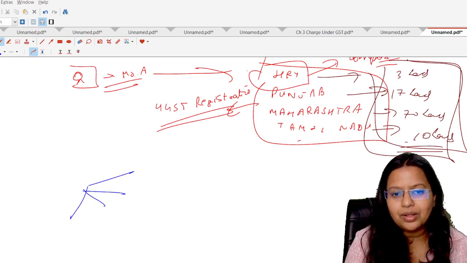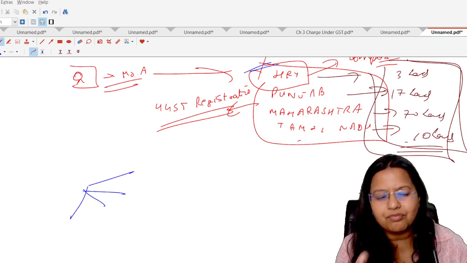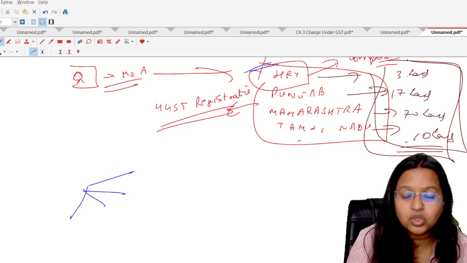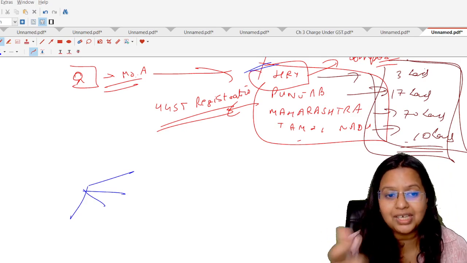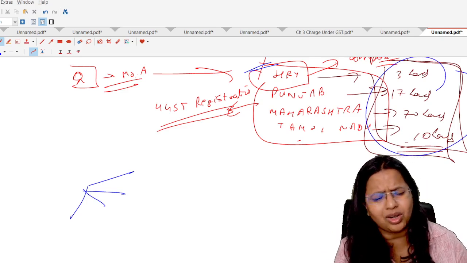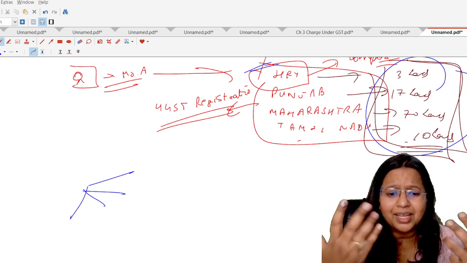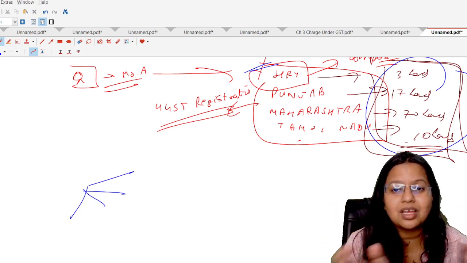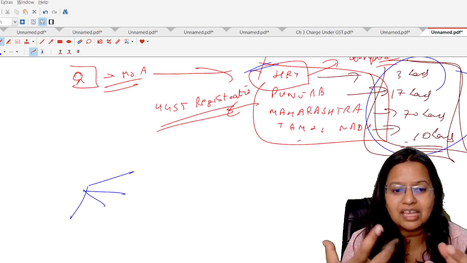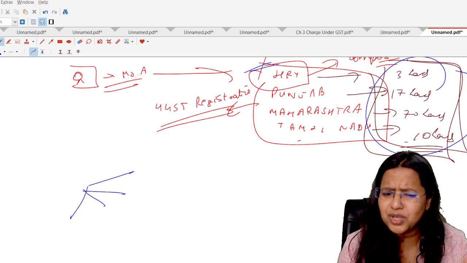Now, suppose he is first of all considering Haryana. He is not going to check only the 3 lakh; the total turnover will be checked, to see whether he can register under the composition scheme or not. And it is not a kind of cramming. This is actually basic common sense. We are checking whether a person is a small taxpayer or not.